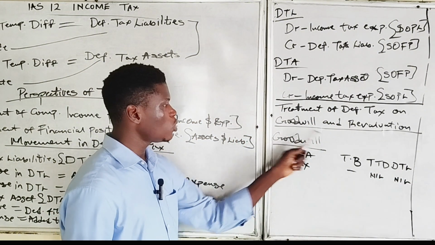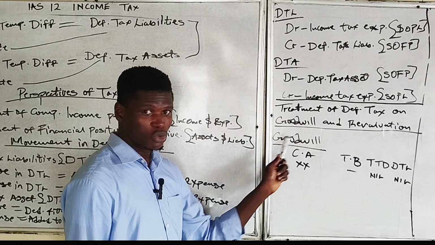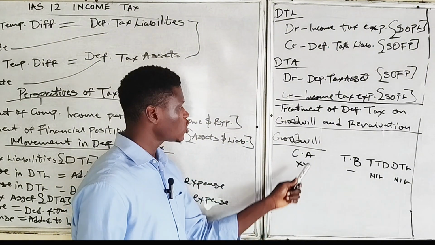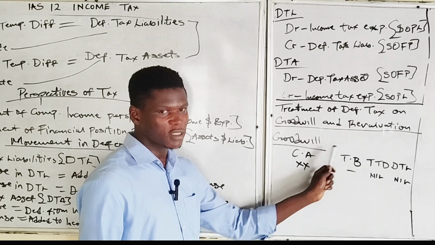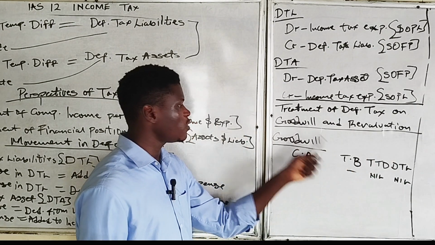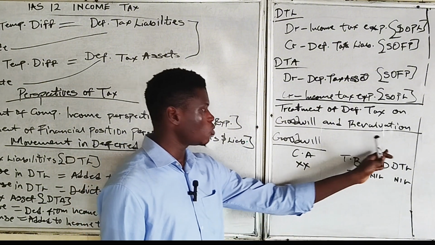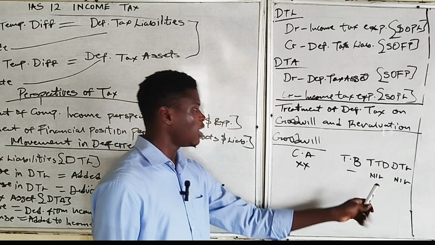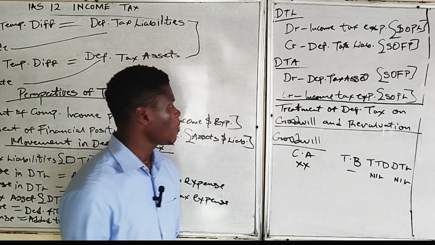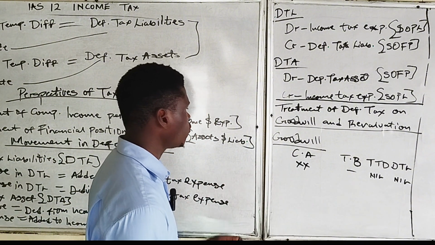Let me come again. Goodwill under deferred tax, IAS 12, which is purchased goodwill, is not recognized as an asset on its own for tax purposes. So it will have a carrying amount but no tax base. Ordinarily we should have a taxable temporary difference, but under IAS 12 it should not be taxed. So automatically we will have no taxable temporary difference and we will subsequently have no deferred tax liability after multiplying the taxable temporary difference by the tax rate. We'll show a detailed example on this so that it will not be confusing.